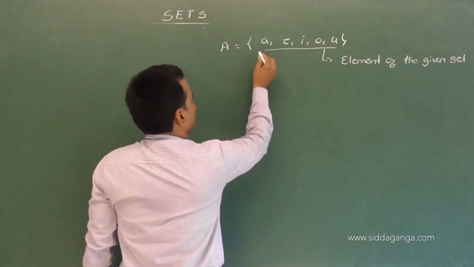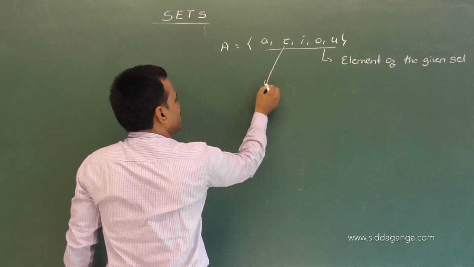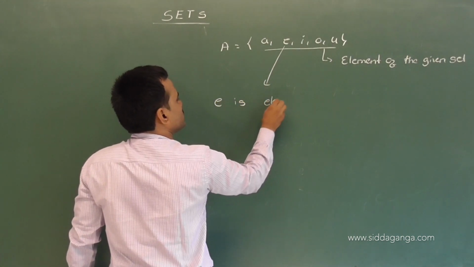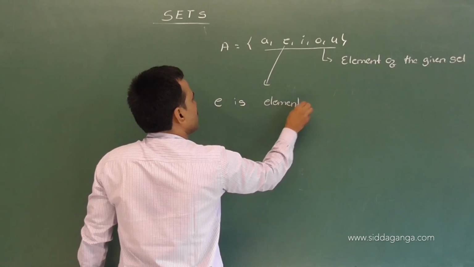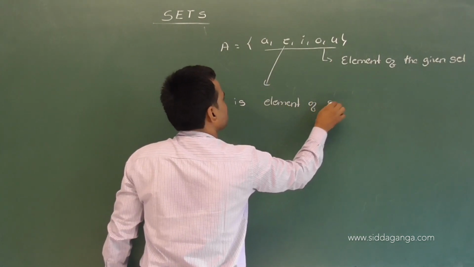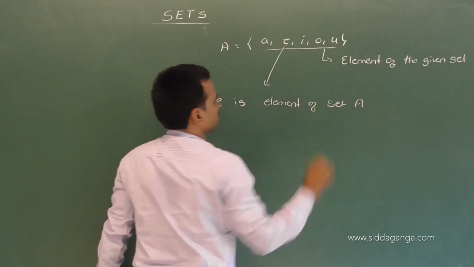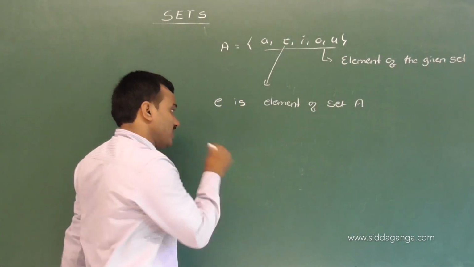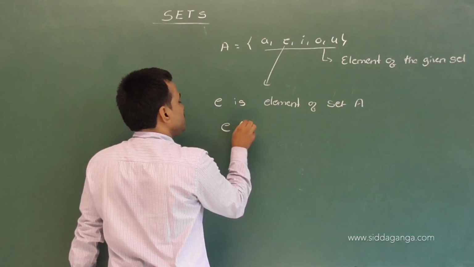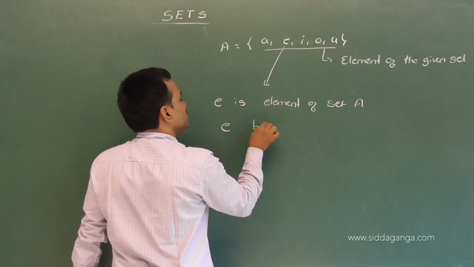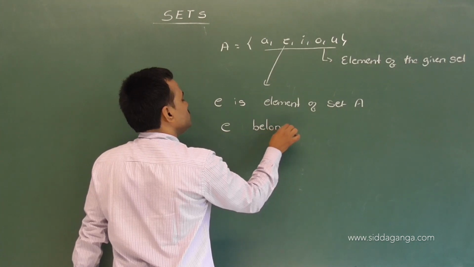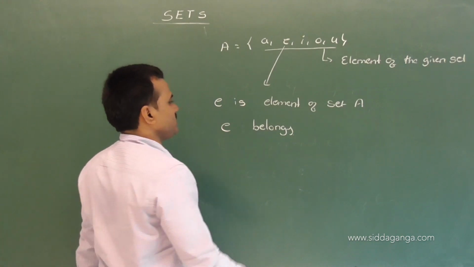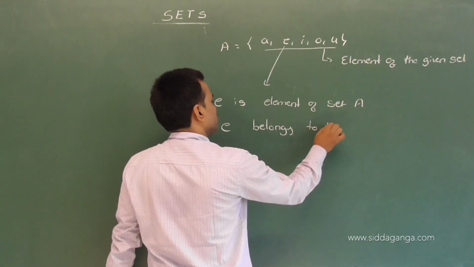A, E, I, O, U. So the element E, E is an element of set A. Correct? Then we write E belongs to, B-E-L-O-N-G-S. E belongs to A.